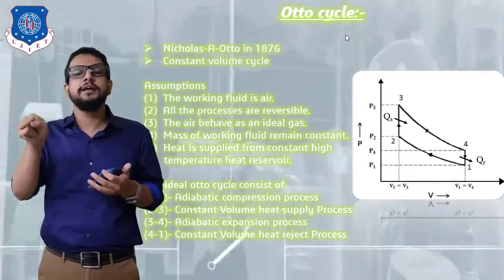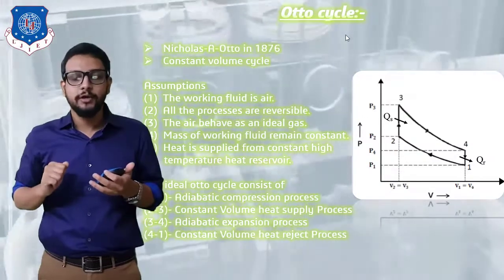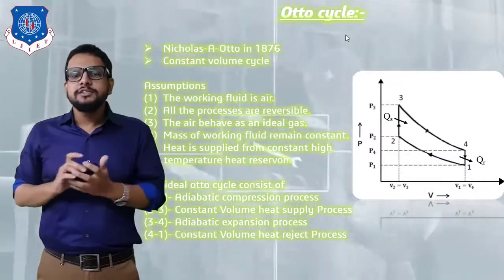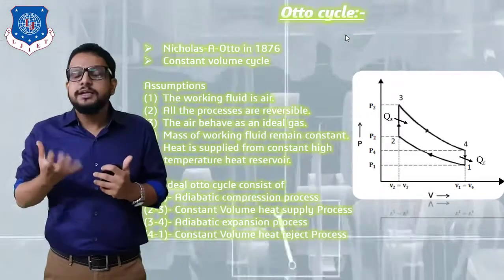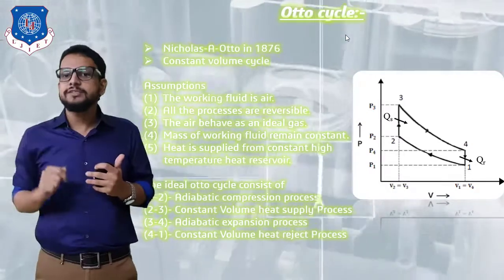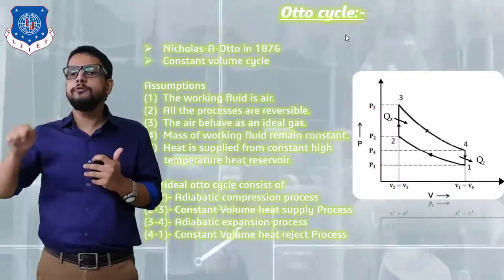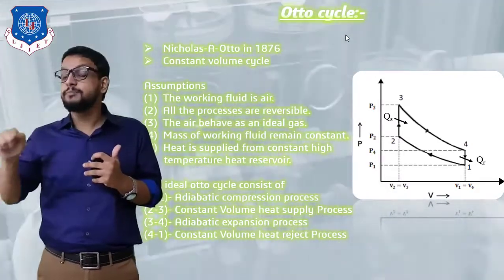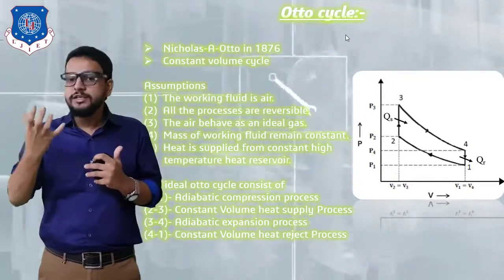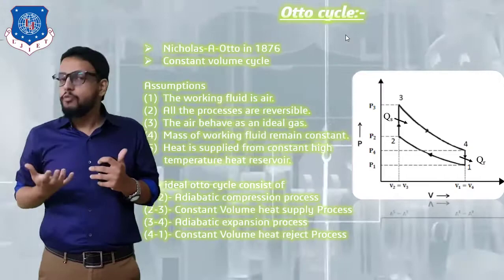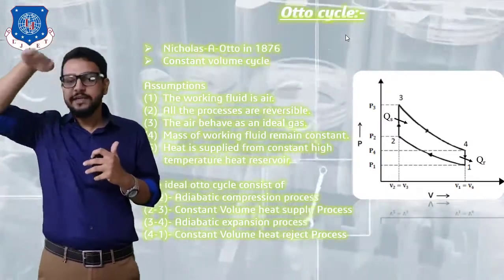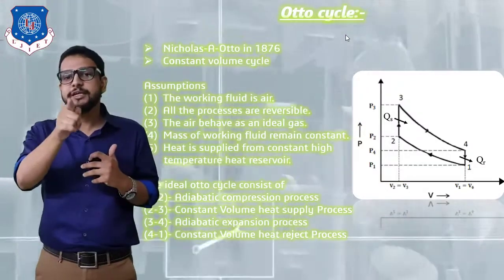And QS is the heat energy supplied, which is shown on your diagram, as you can see. Now as soon as we supply heat energy, suddenly an explosion takes place. That is basically expansion, or a power stroke is generated. So that is represented from point number 3 to point number 4. That is our adiabatic expansion process, in which power is generated, and during this time the piston will move from its top dead center to a bottom dead center, which means from TDC towards BDC. So it is represented from 3 to 4.